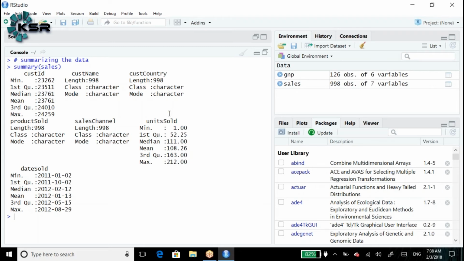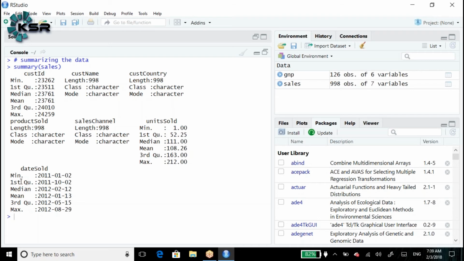Units sold means how many units your customer or company has sold. Minimum, how many units did they sell? Minimum is 1 unit. The first quarter, 25% of the records, is 52. On average, they have sold 108. The 50th percentile, exactly the middle point, is 111. The third quarter, 75% of the data, is 163. Maximum they sold is 212.